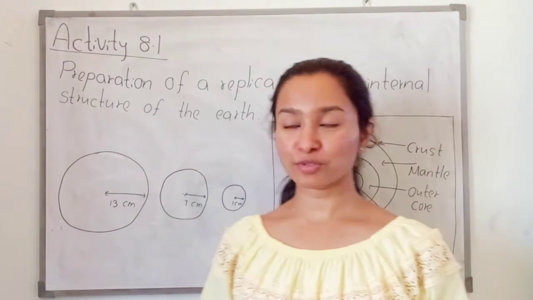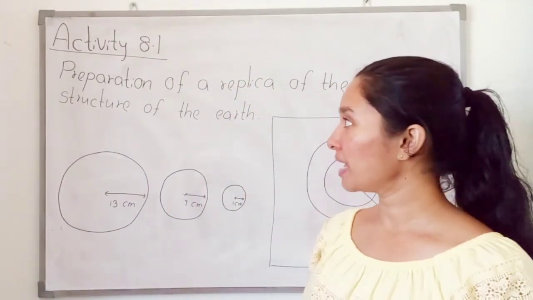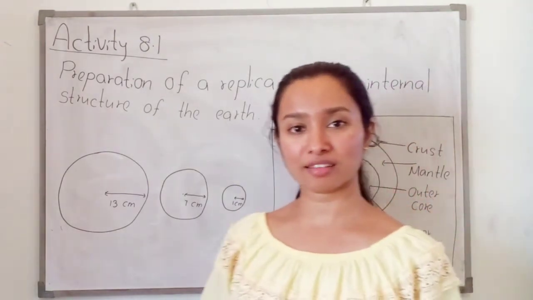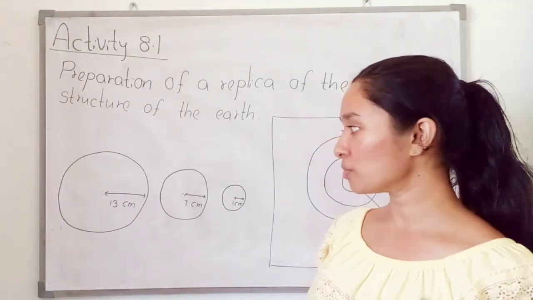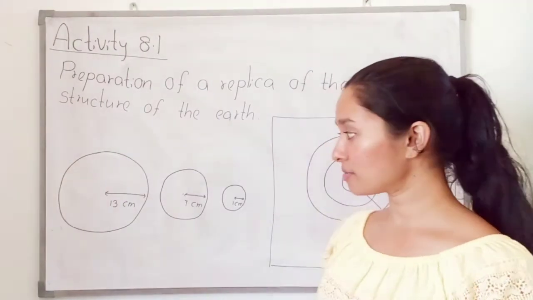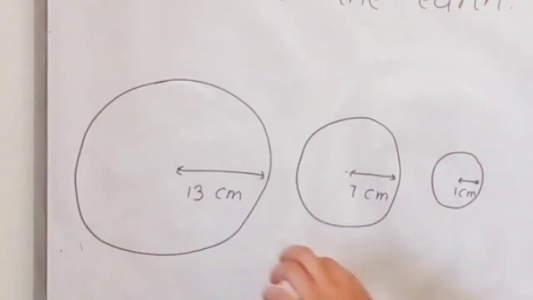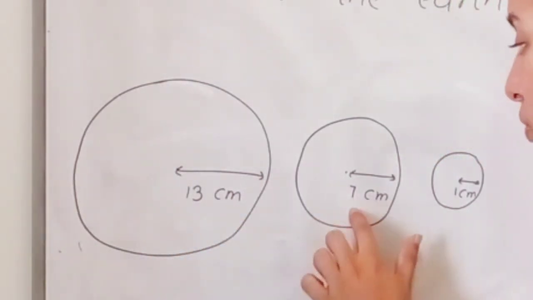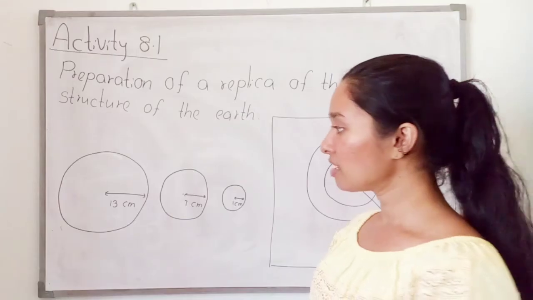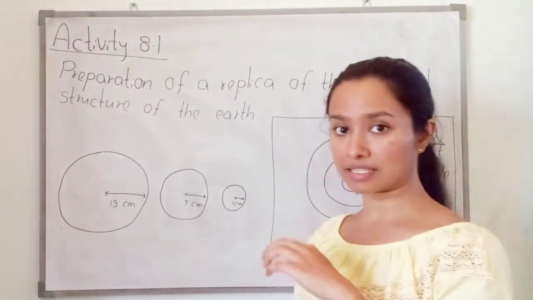Now you have to do activity 8.1. You have to make what? A replica of the internal structure of the earth. You can do it. Here you want a cardboard. Then draw three circles by using these radii. The first one is 13 centimeter radius, the second one is 7 centimeter, and the third one is 1 centimeter. Then draw these three circles on the cardboard and cut them out.